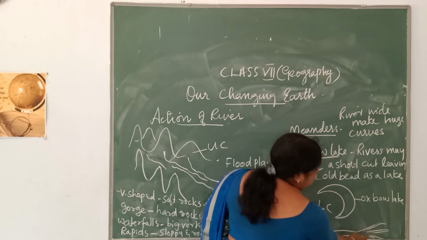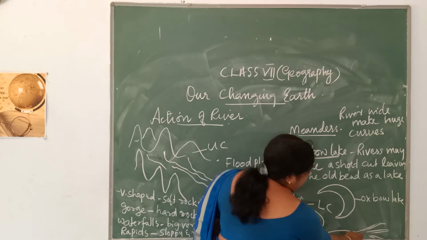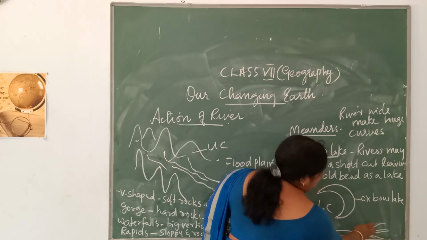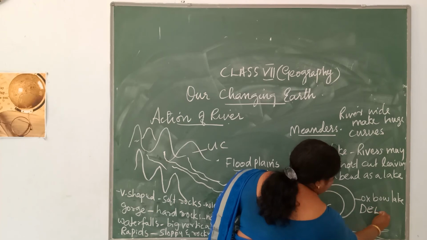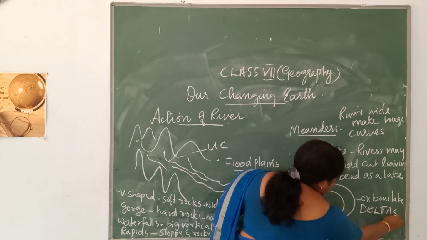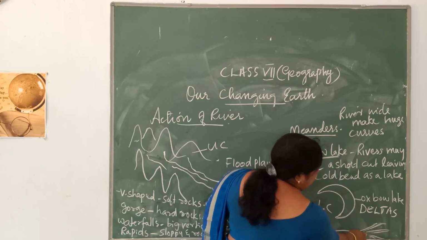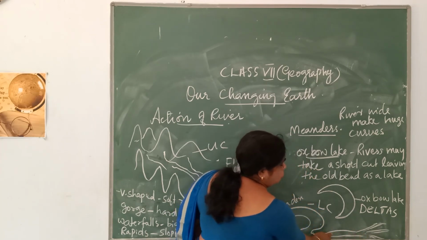Usually these distributaries are formed at the mouth of a river, just before the water enters the sea or an ocean. These channels of rivers are called distributaries, and the land between these distributaries you call deltas, which are very fertile areas. These deltas are triangular in shape. It represents the Greek letter delta. That is why you call these areas delta. This is also a feature that you see in the lower course of a river.